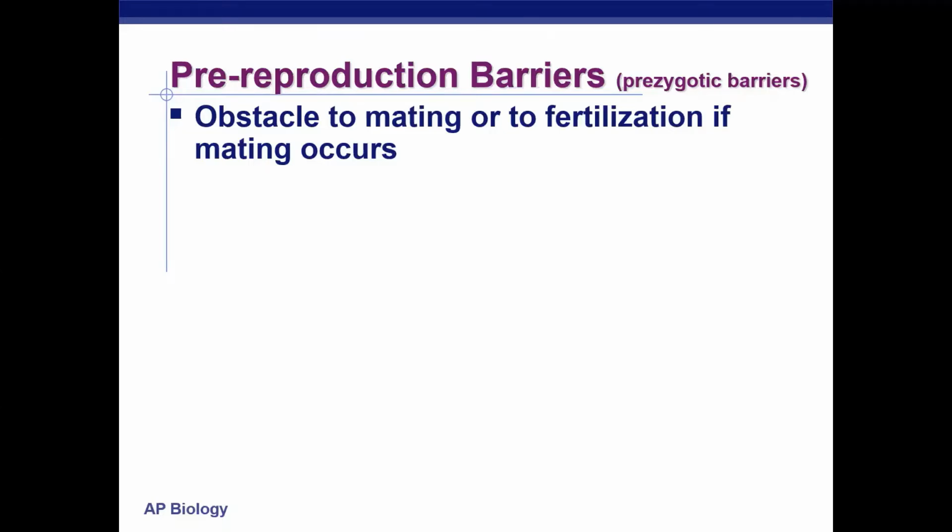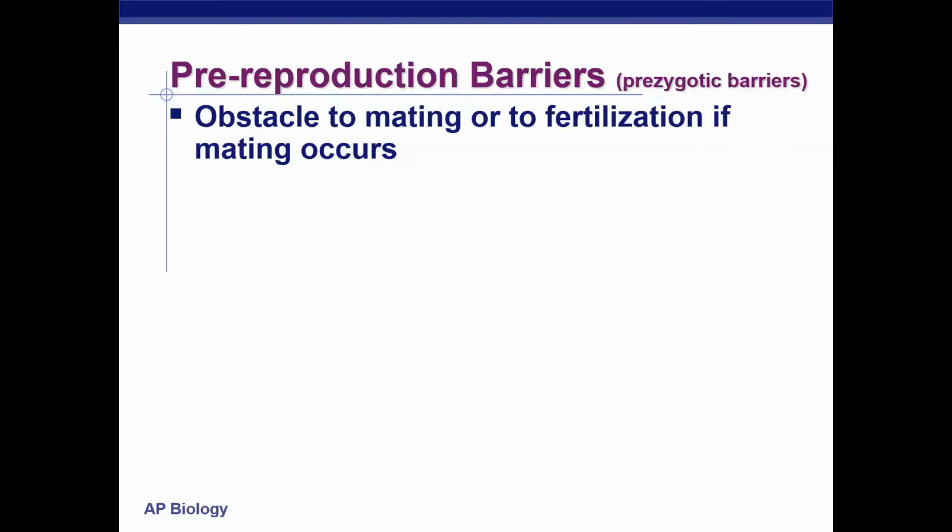Now, how does that occur? That's what we're going to look at today. There are these barriers that can split a population, and that's what we're going to discuss. We can break these barriers into two different categories. The first ones we're going to cover are what we call prezygotic barriers. These are barriers that prevent a zygote from forming, a successful fertilization of that egg.